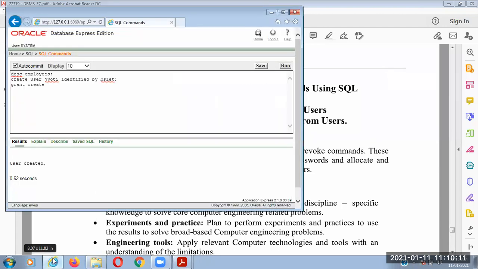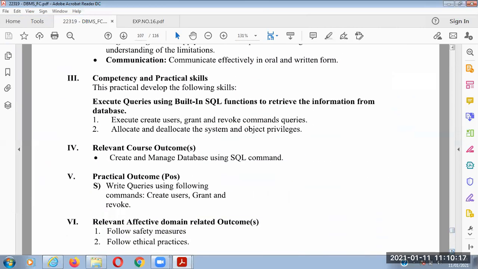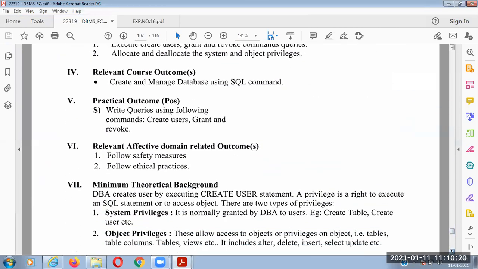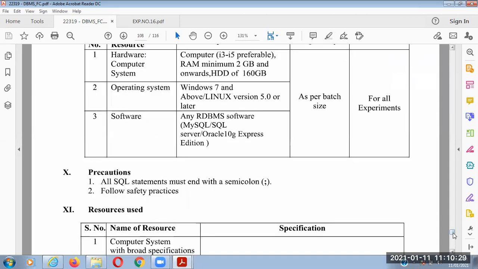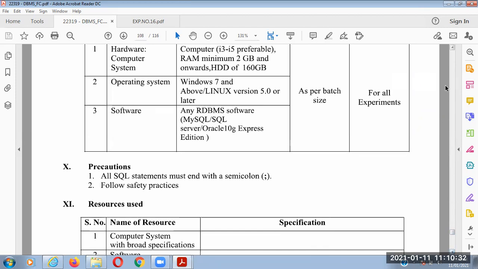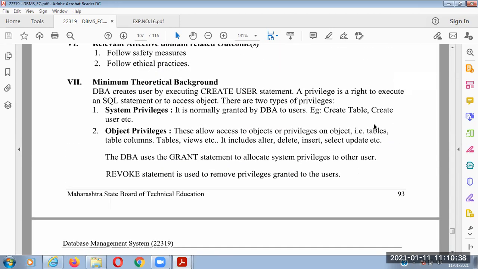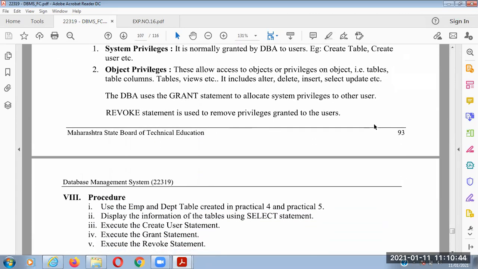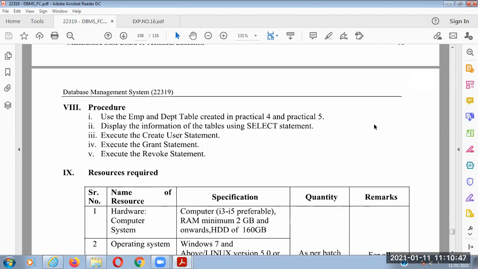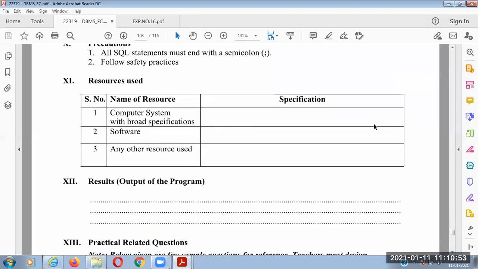Okay, simple demonstration. So in your manual they have given you the details about the create user command. So create user, then username identified by a password. So that is the syntax of the create user command. And also you can have a syntax of a grant. Okay, so these commands' syntax we have already discussed, and we have a video on these DCL commands. If you want to revise this, then go to the experiment chapter number 2 and watch the video again. Then you can have the same concept and